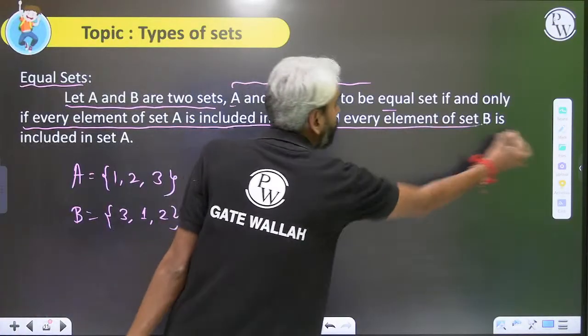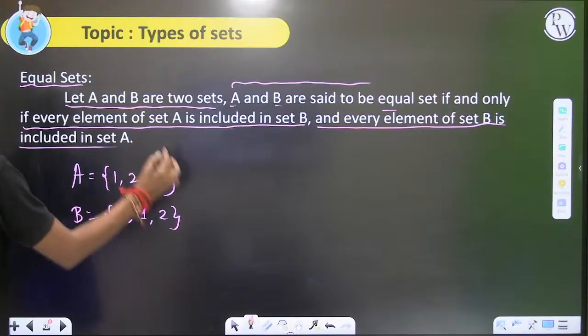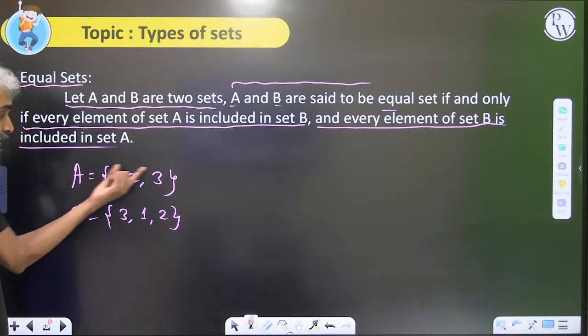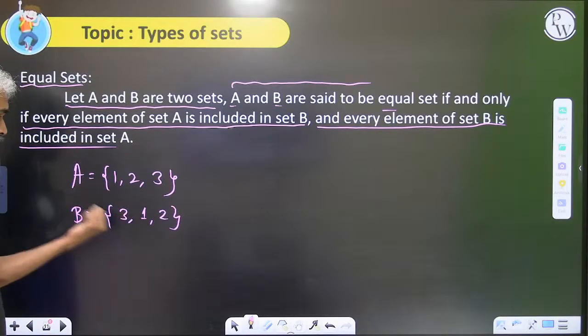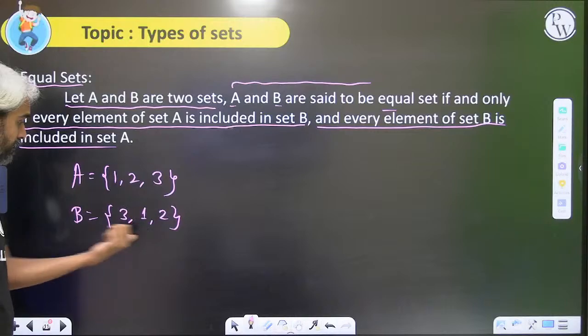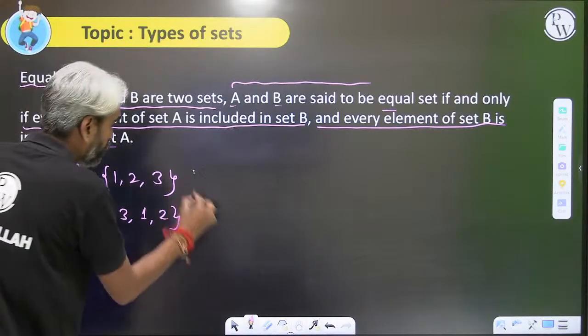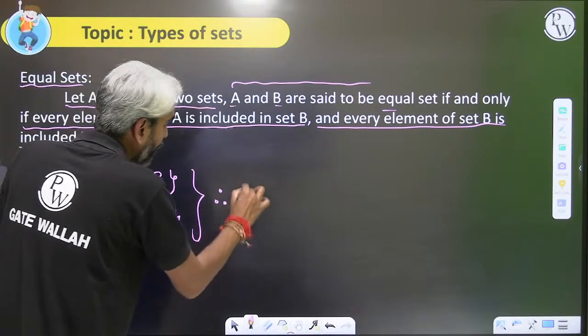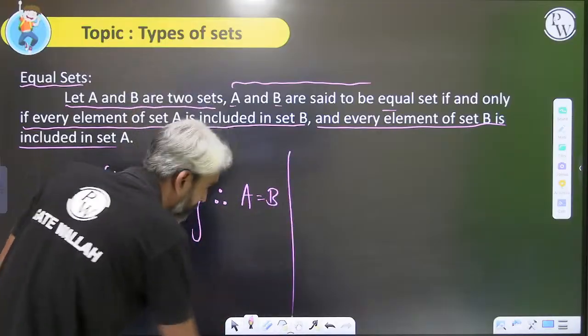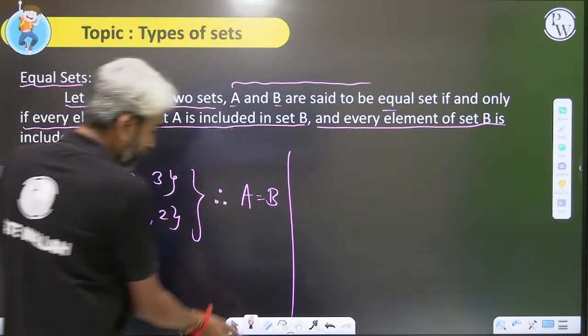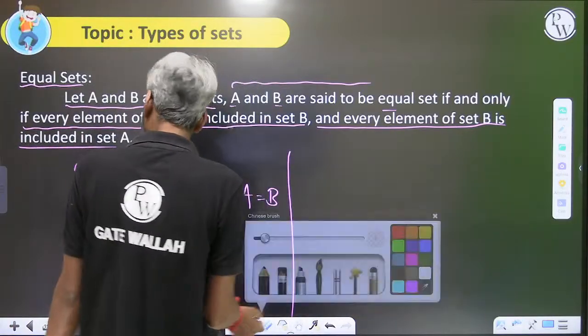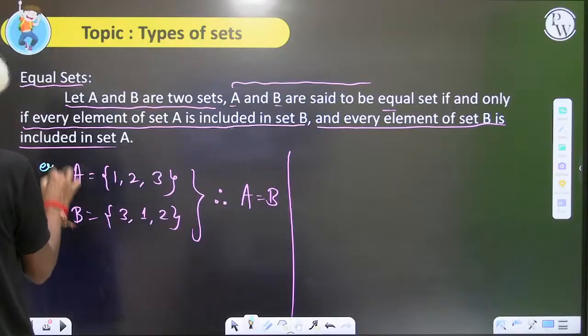Every element of set B must also be included in set A. So let's check. Is 3 included in A or not? Yes. Is 1 included in set A? Yes. Is 2 included in set A? Yes. So can I say that A equals B? A equals B. Yes. That's one example.